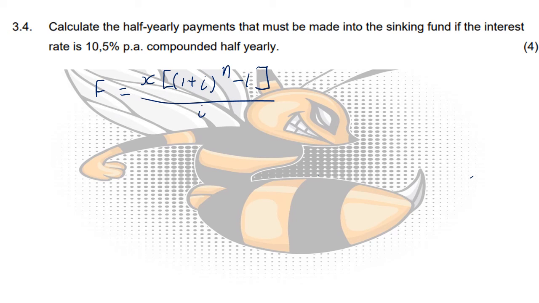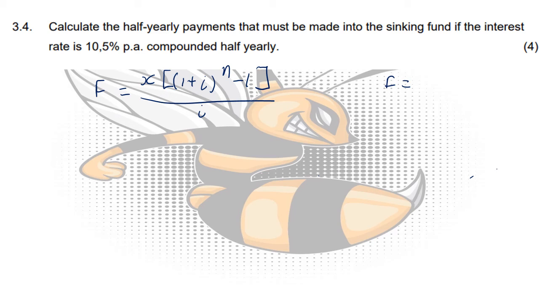Again, we use this formula because we know what the account will be worth in the future, and we want to know how much we have to save up every half year to get to that amount at the end of the 3 years.